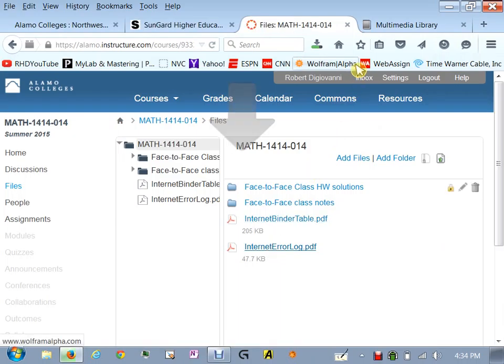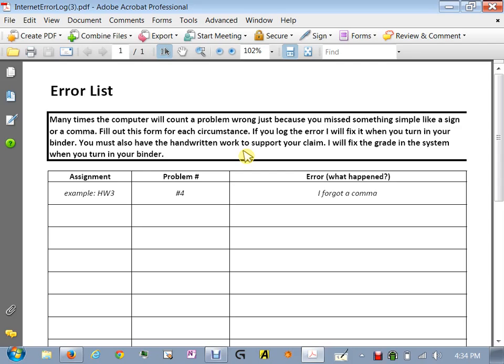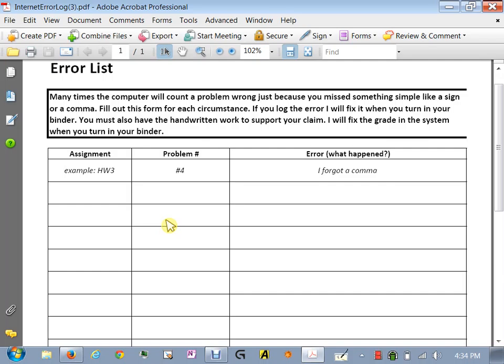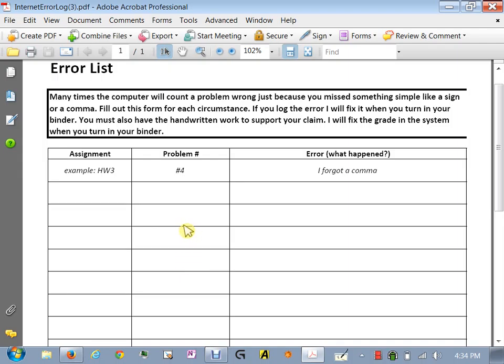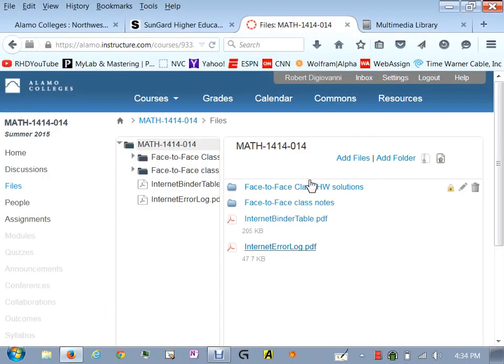Then the error log. The way this error log works is that I told you the computer is very picky about counting things wrong even though you got them right. Instead of calling me or freaking out and sending me emails, just keep a log of anything that you think you deserve credit on. At the final exam, I will pick this up from you, go through each of the different things, and correct them online and adjust your grade. So keep that, print that out, put it in your binder.